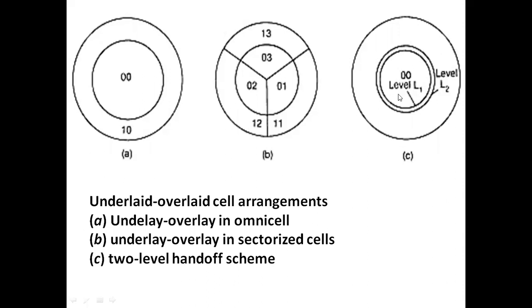And this figure represents the 2-level handoffs, that is, when the mobile unit moves from one location to another location, how the handoff is generated. This is the figure which represents the 2-level scheme. This is the underlay overlay method which we are using in order to control the acceptance of incoming calls as well as handoff calls, in order to handle the traffic and to increase the traffic capacity. So this is just the overall underlay overlay method.